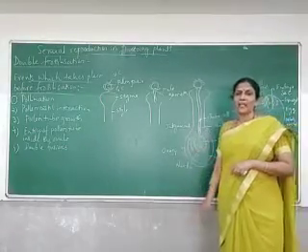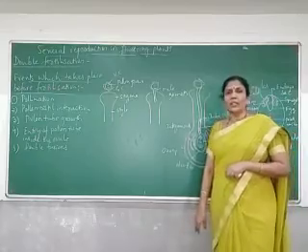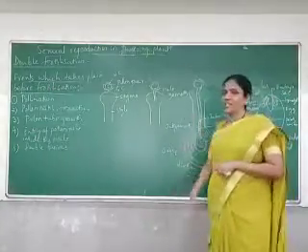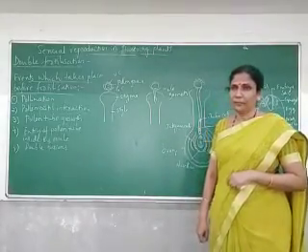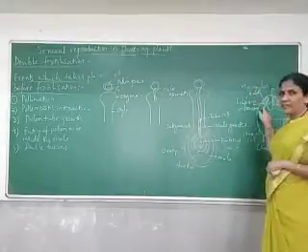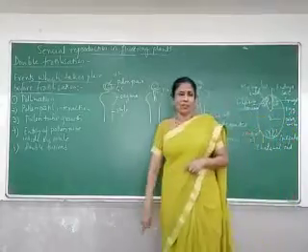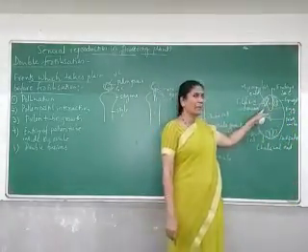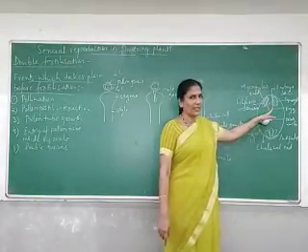So the embryo sac is usually at the 8-nucleate, 7-celled stage when the pollen tube reaches it at the micropylar end. At the micropylar end we see three cells. All these three cells together are called the egg apparatus. And this egg apparatus is made of two synergids and one egg cell.